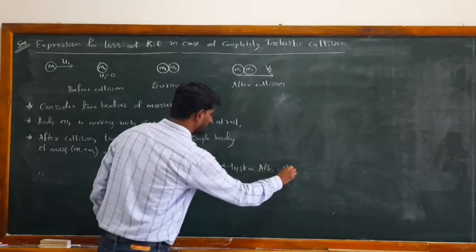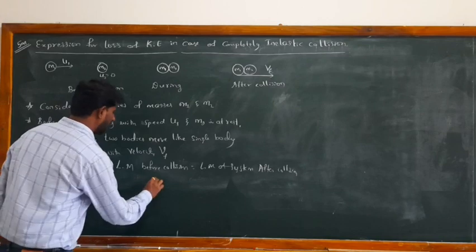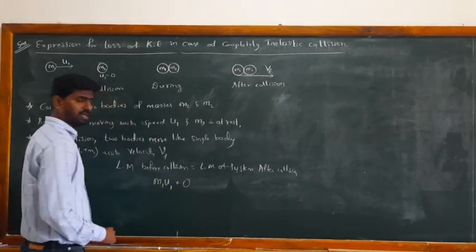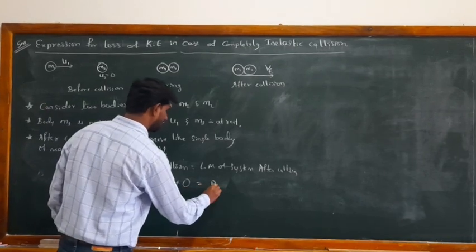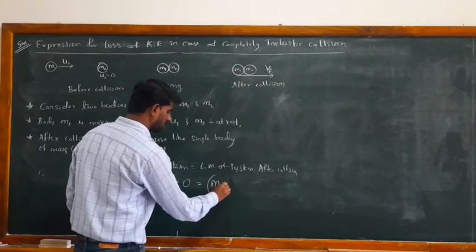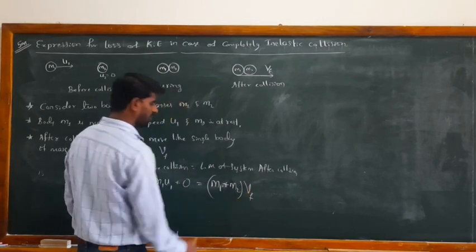Before collision, I can write m1 u1 for the first body and 0 for the linear momentum of the second body. Similarly, after collision the mass of the system is m1 plus m2 and it is moving with Vf.